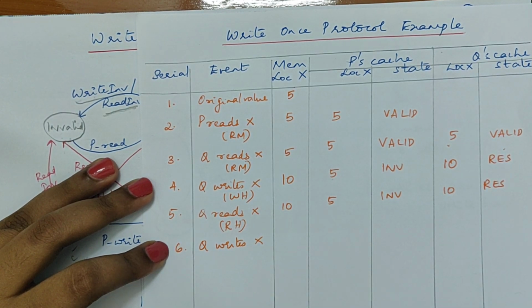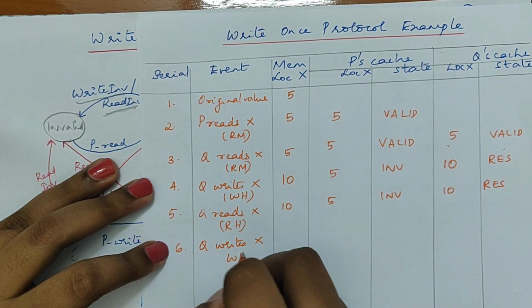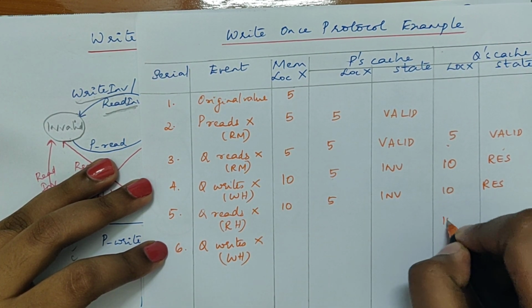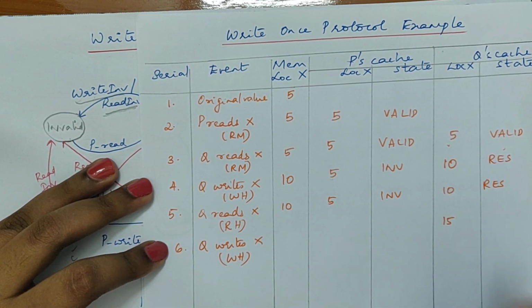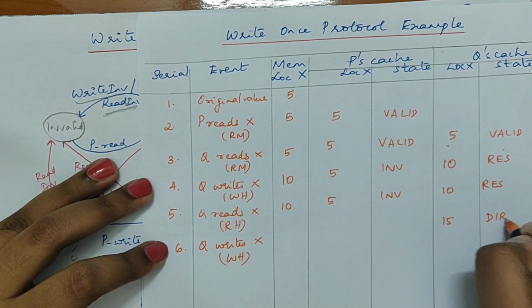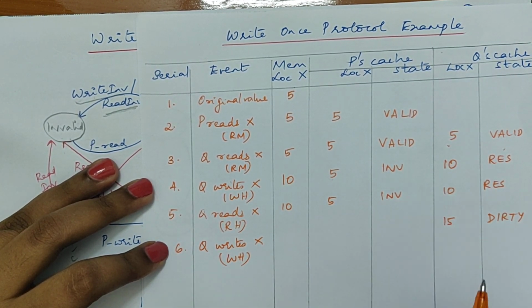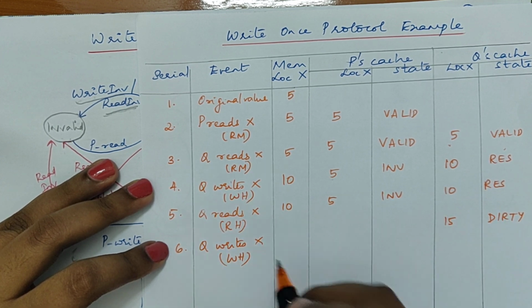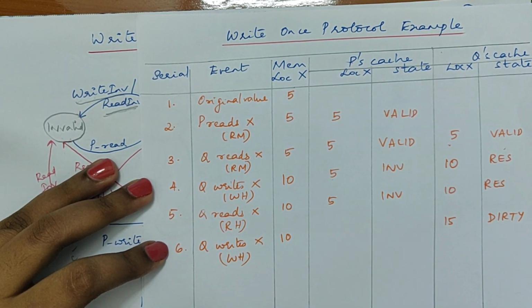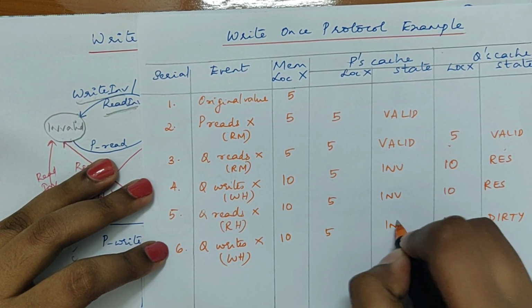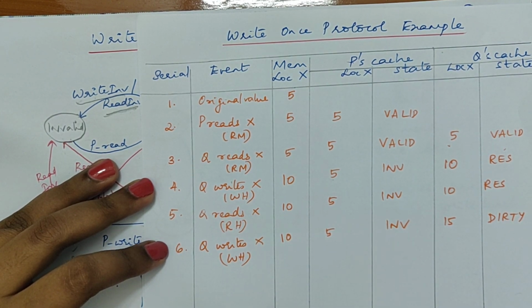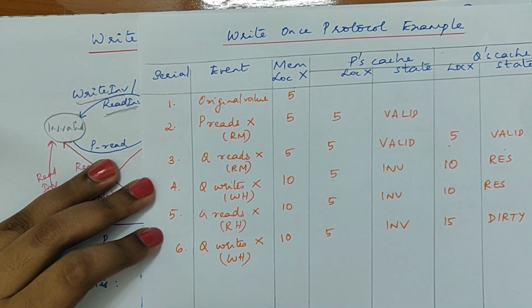Now let's take a case where Q wants to update the value of X again. So Q updates X again. So this is also a write hit, right? So it wants to update the value, say to 15. Now since this is the second write, the state will be set to dirty, and this is a write back scheme. So the value is not updated to memory. The value in memory remains as 10 itself, and there is no change in P's cache. So I hope so far it is clear.